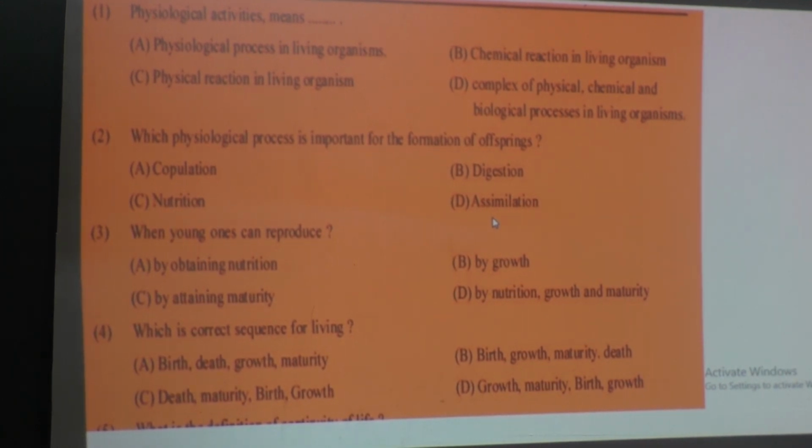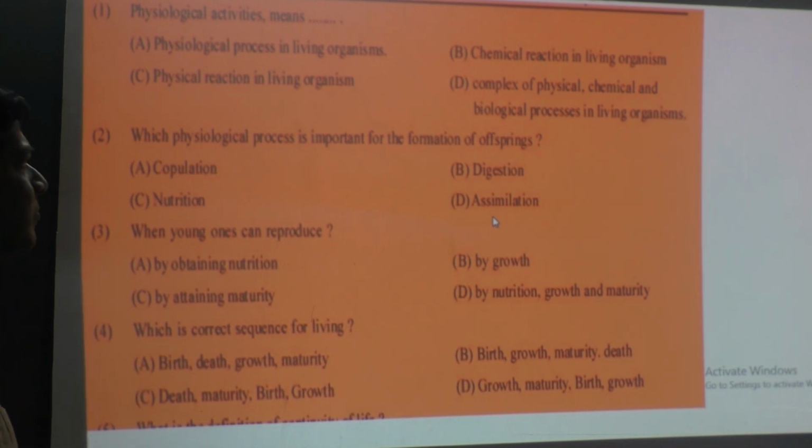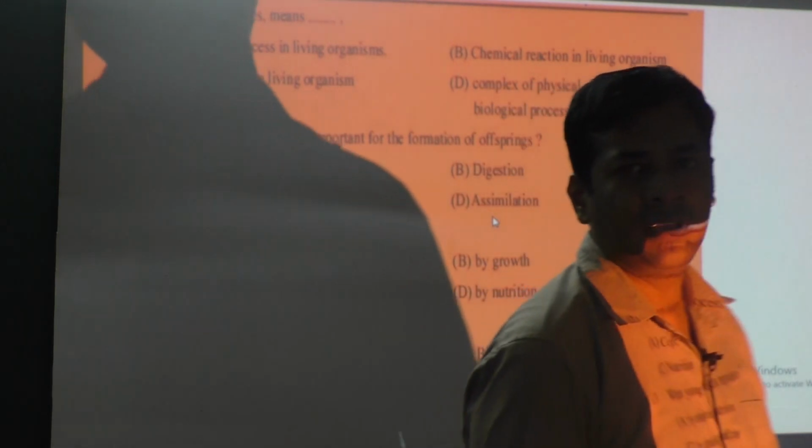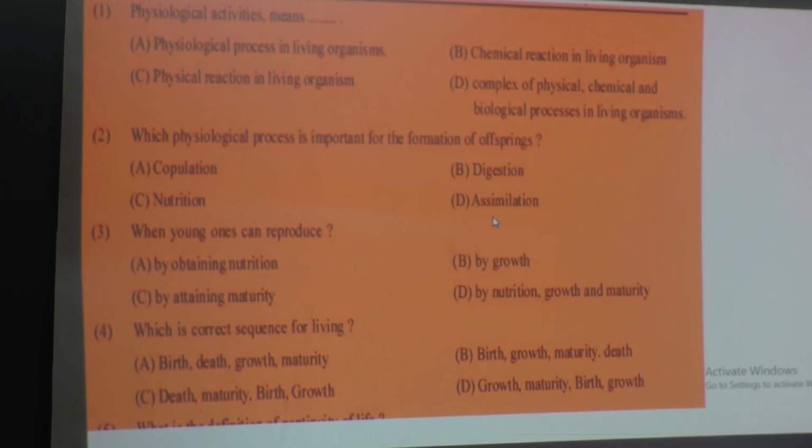So first question you see here: physiological activities means what? Physiological activities means, options: a physiological process in living organisms, or chemical reactions in living organisms, then physical reaction in living organisms, or a complex of physical, chemical and biological process in living organisms.